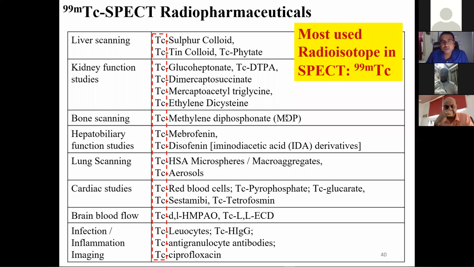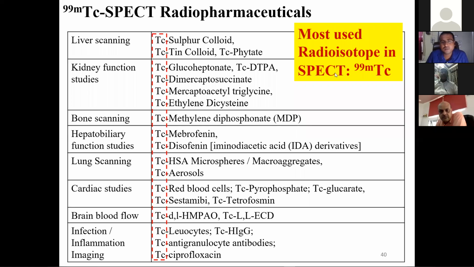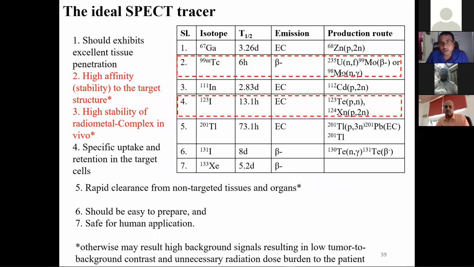So here you can see the production of technetium 99. I saw the one reaction, but that is not the only thing. It has to come from molybdenum 98, as I saw from here. If you see here, molybdenum 98 n-gamma reaction will produce molybdenum 99. But our requirement is technetium 99m. So that has to be produced by the parent-daughter equilibrium.